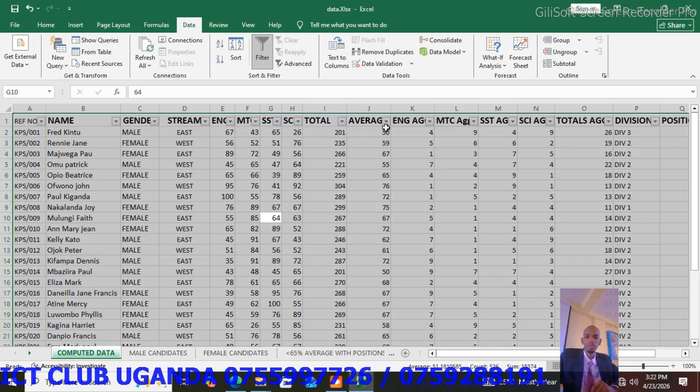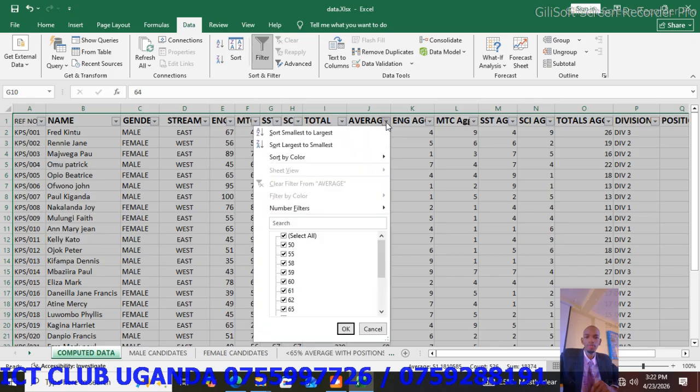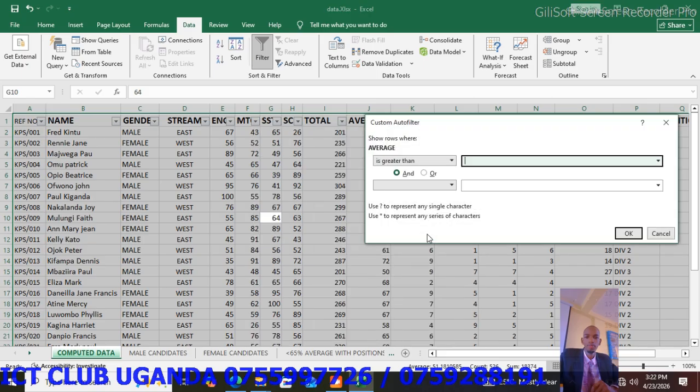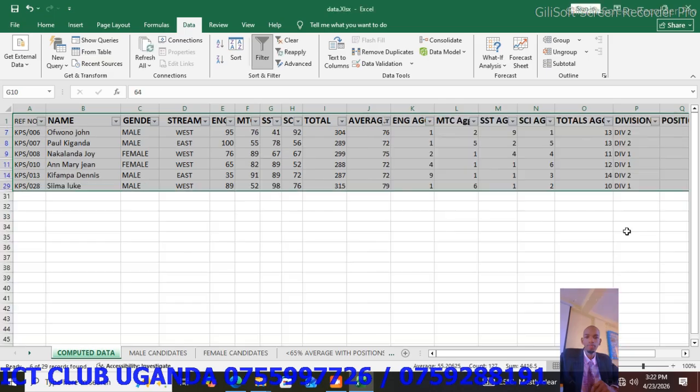Where there is average column, click on the average, number filters. So you are going to click on greater than, and you say is greater than 70. Greater than 70, click OK.